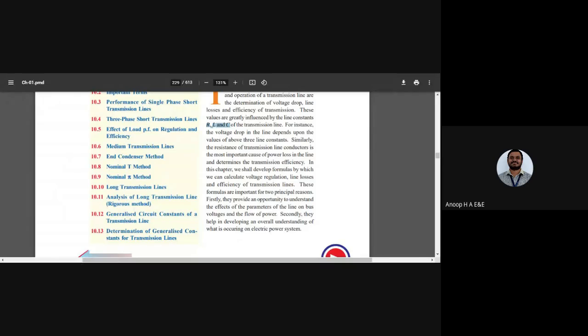So when it comes to the academic aspects, you have the percentage, you have the score. In the same way, you have the percentage efficiency of a transmission line. You have the resistance of a transmission line, which is important for the power loss component, and the power loss determines the transmission line efficiency.